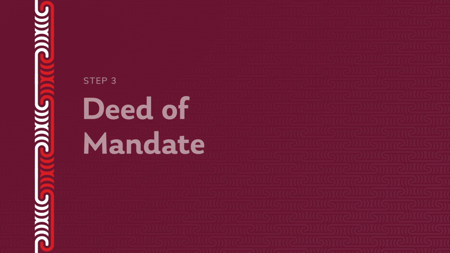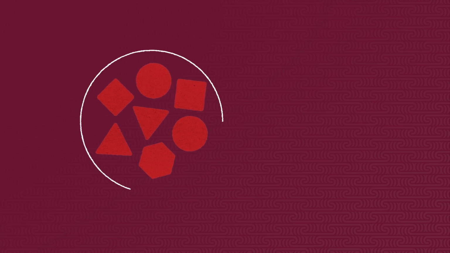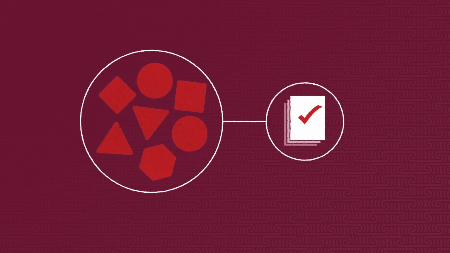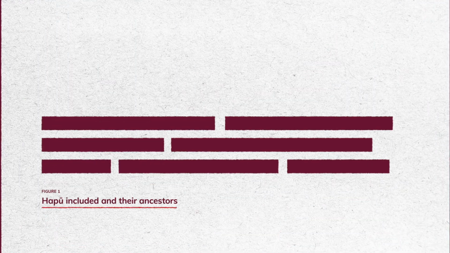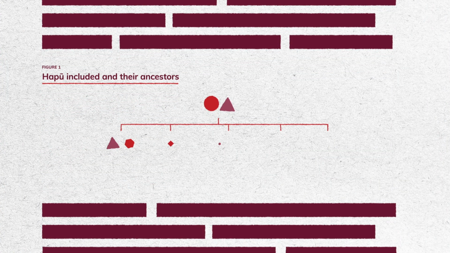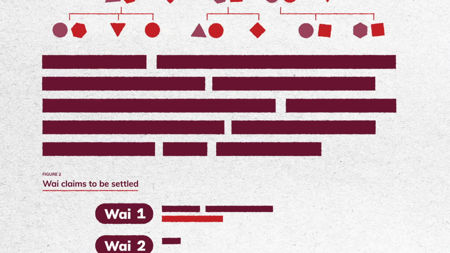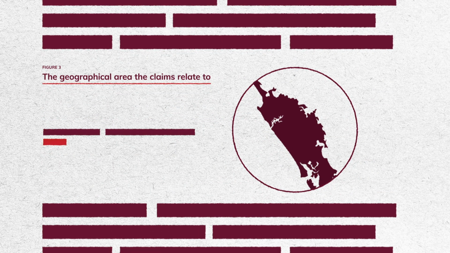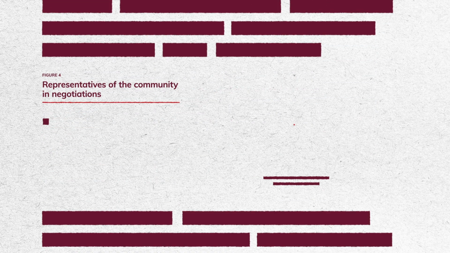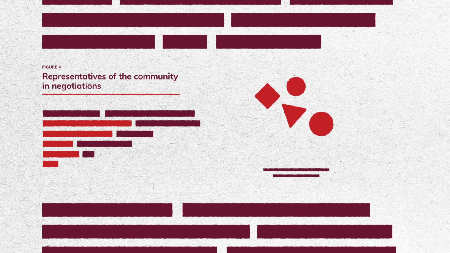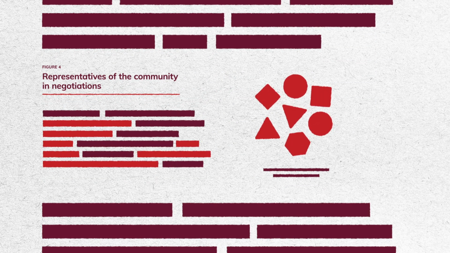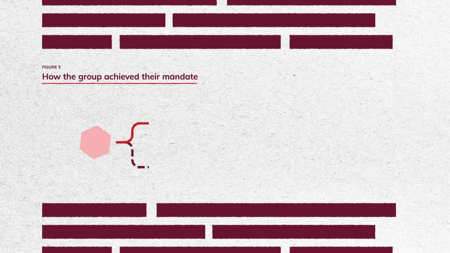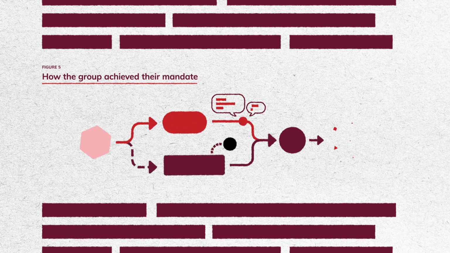Step 3. Deed of mandate. If there is sufficient support from your community for the group seeking the mandate, then the next step is for the group to draft a deed of mandate. The deed states which hapū are included and their ancestors, the claims that would be settled, identifies the geographical area the claims relate to, and states who represents the community in negotiations with the Crown. It also shows how the group achieved their mandate.